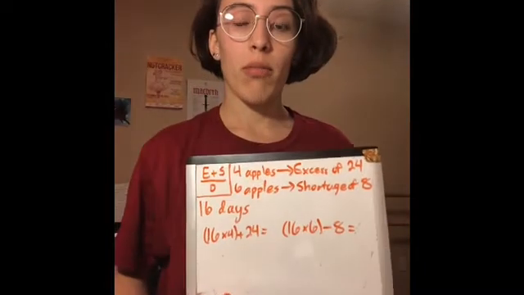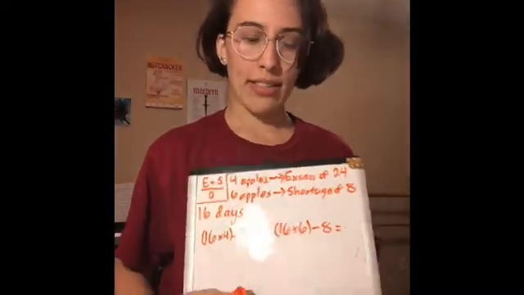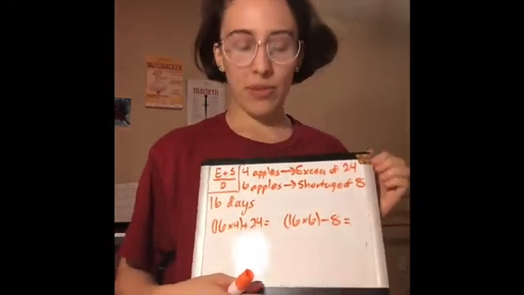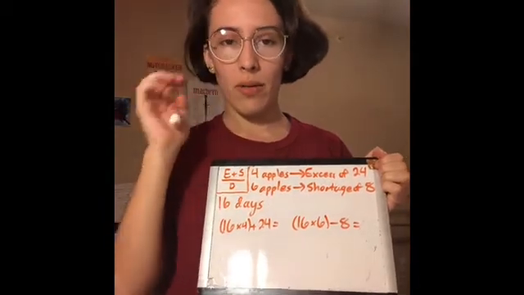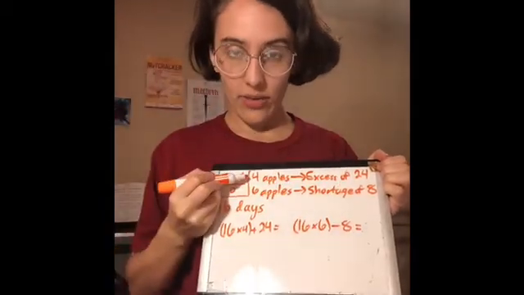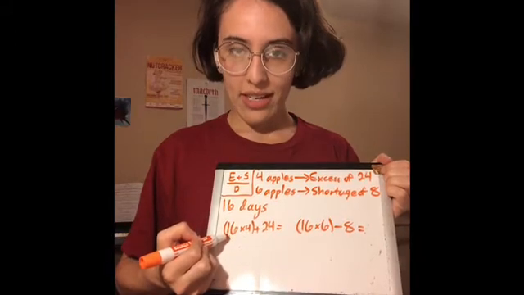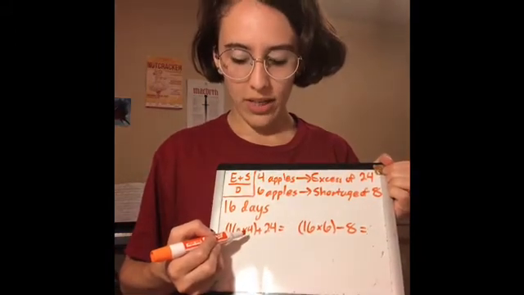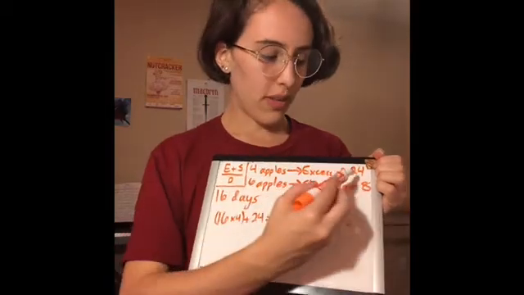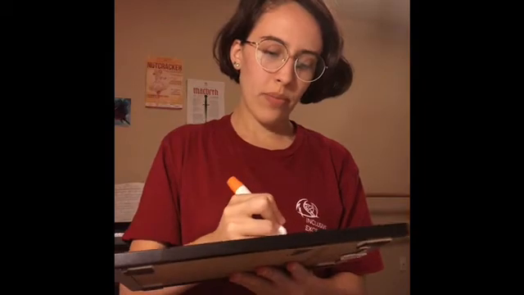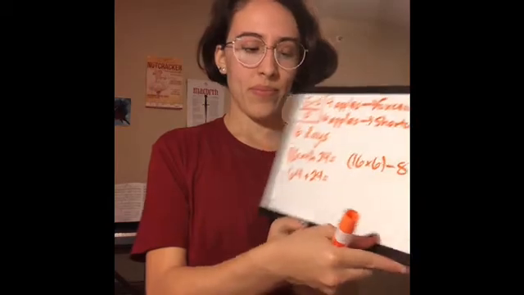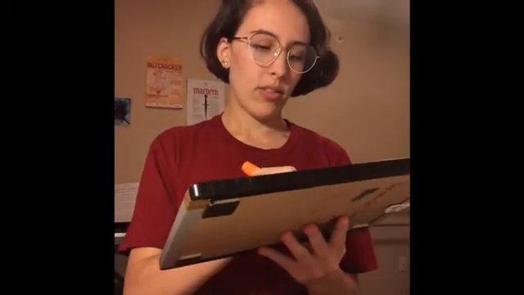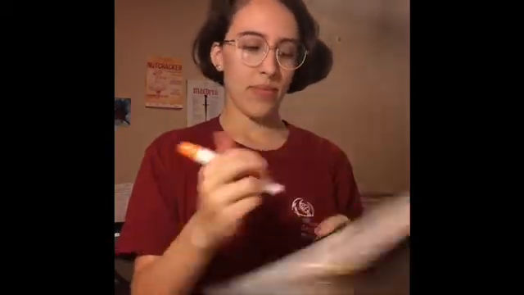The second part of this problem asks to find the number of apples in the basket. Since we know that the apples are being eaten for 16 days, we can use either one of these scenarios to find the total number of apples in the basket. Using the first scenario, we can do 16 days times 4 apples eaten per day plus 24, since they'll have 24 left over. 16 times 4 is 64 plus 24 is equal to 88.